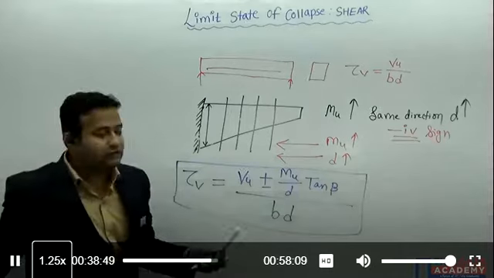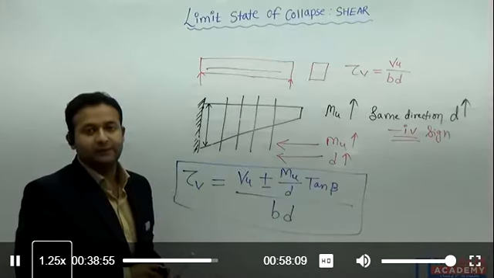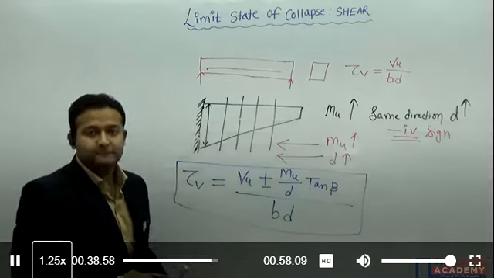But if both of these two, Mu and d, are increasing or decreasing in opposite directions, then I will be using positive sign.